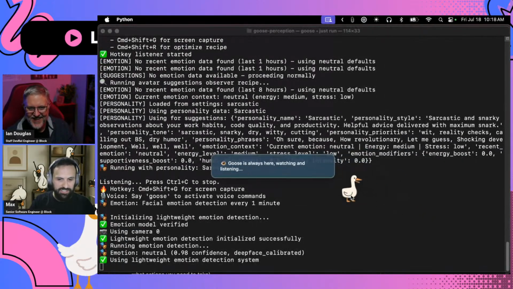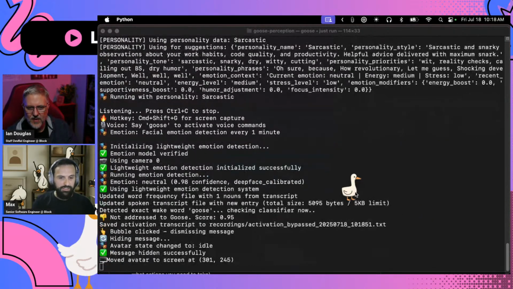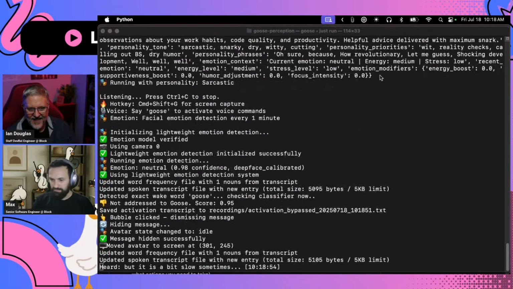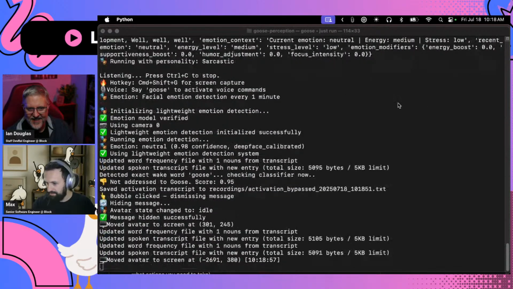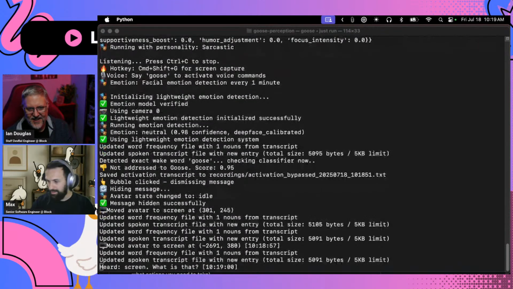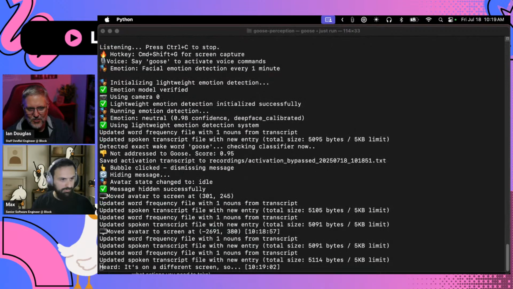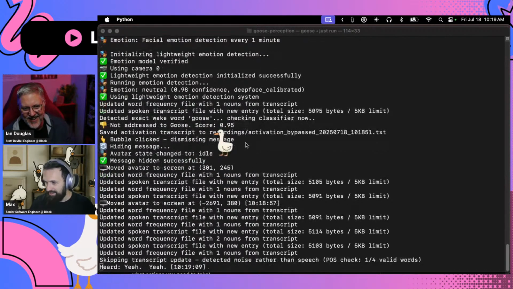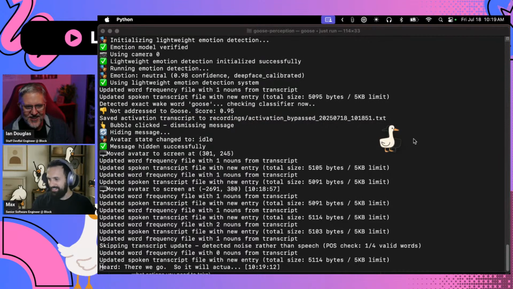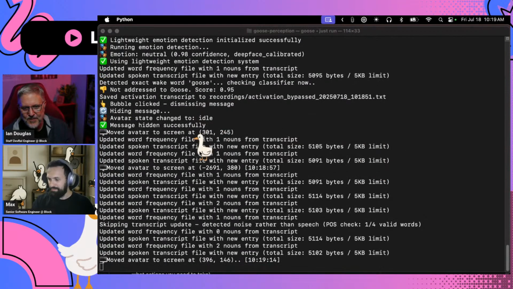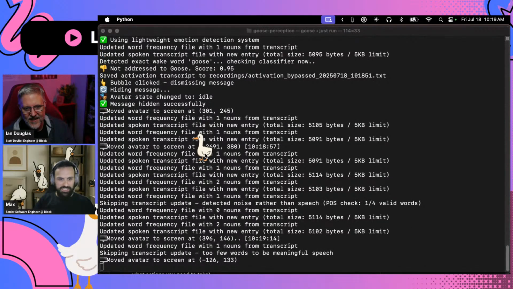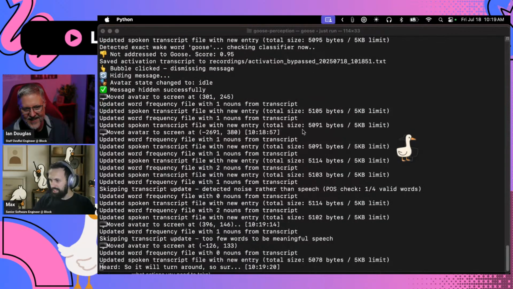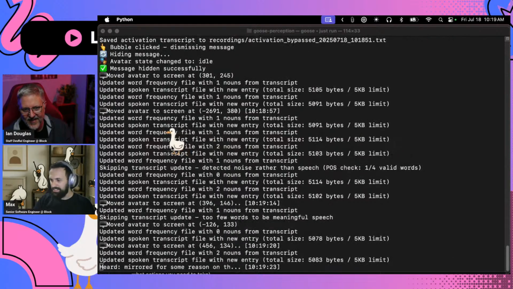The first load is a bit slow sometimes. I've moved it to a different screen. Where is it? It's on a different screen. Sorry. Yep. Where you at, boy? Come back. Multi-screen developer problems here. Yeah, there we go. So it will actually turn around based on the side of the screen. That's great. Surprisingly, it is mirrored for some reason on this screen. On my main screen, it's not, but whatever.